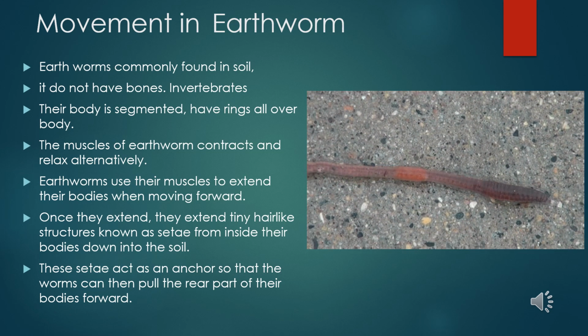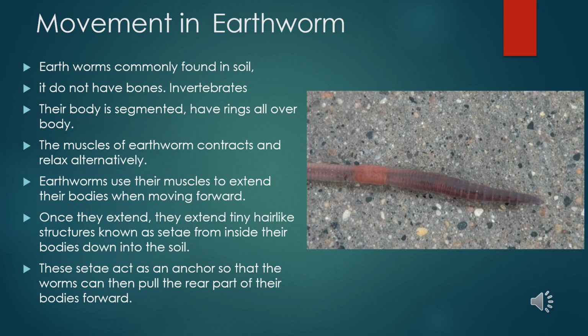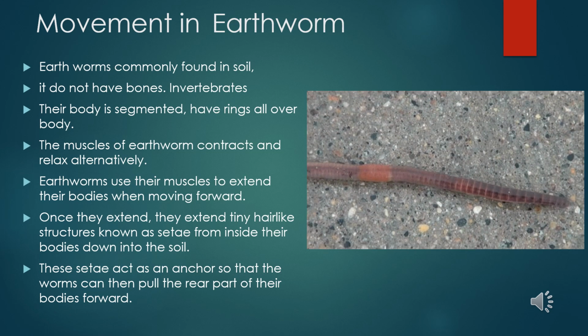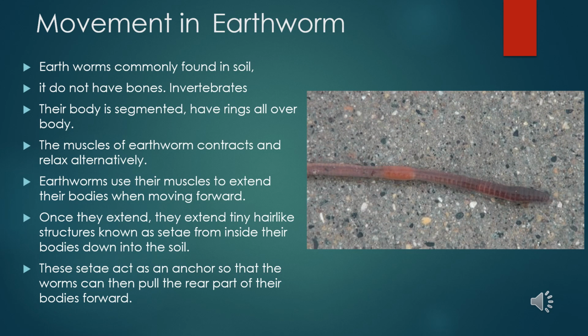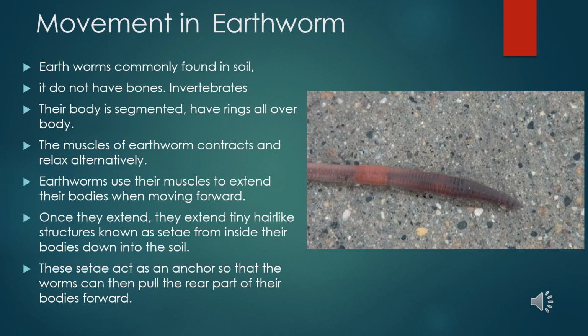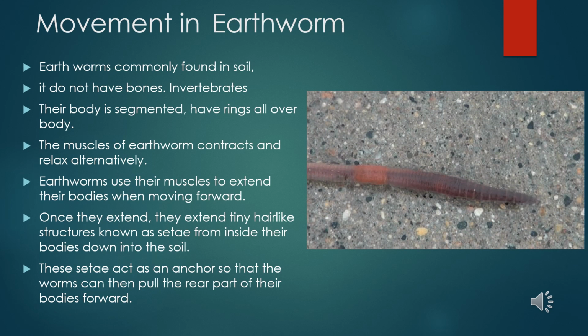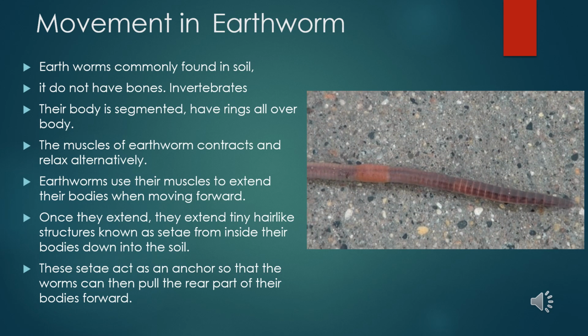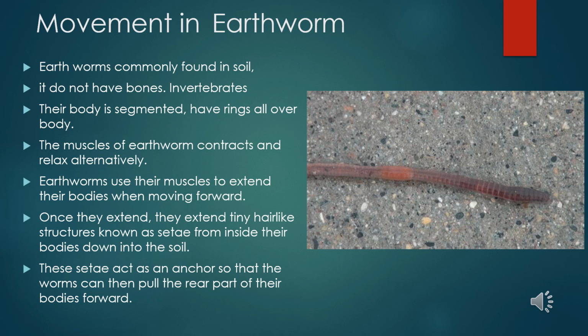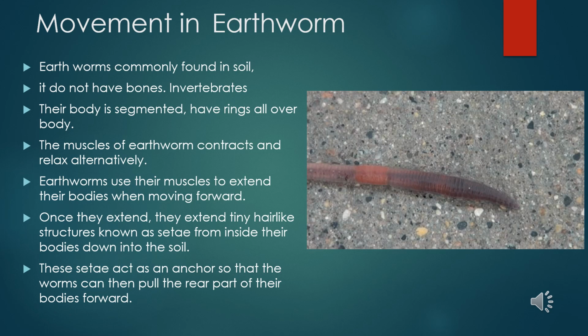In this type of movement, tiny bristles called setae on the underside of the earthworm hold the rear part in place. Earthworms continually crawl in and out of the soil, eating food and giving out undigested material along the way. This makes the soil fertile and aerates the soil naturally.